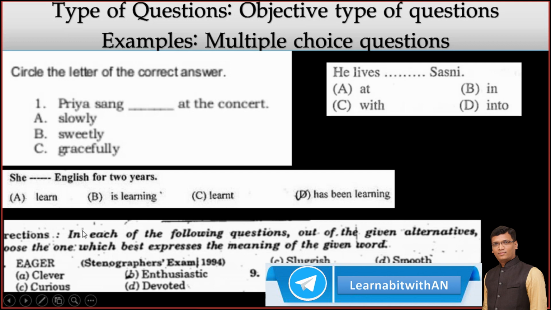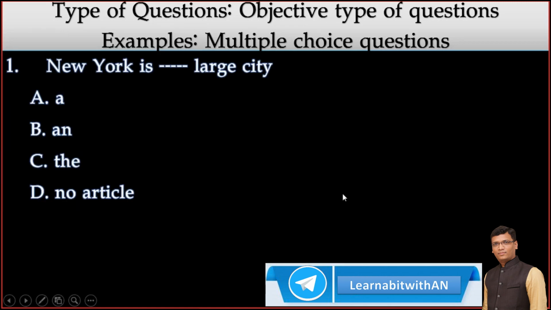Now, in each of the following questions, out of the given alternatives, choose the one which best expresses the meaning, that is, the similar meaning word. Eager: curious. Very good, curious is the correct answer. So, these are the multiple choice questions.